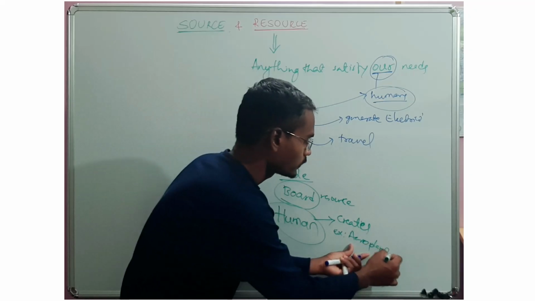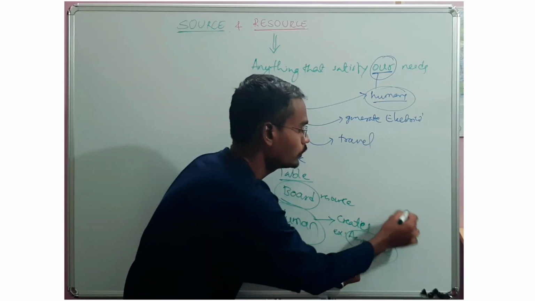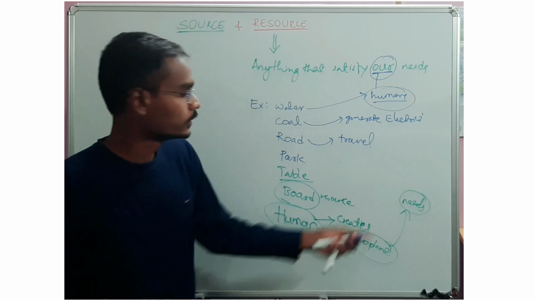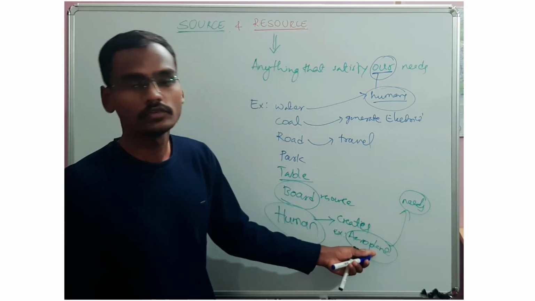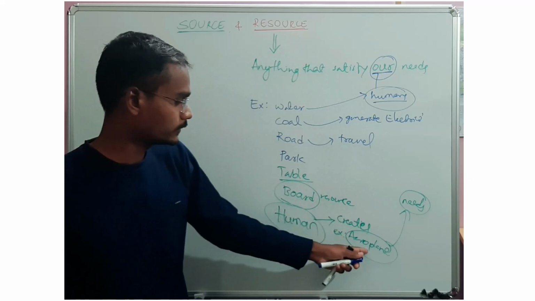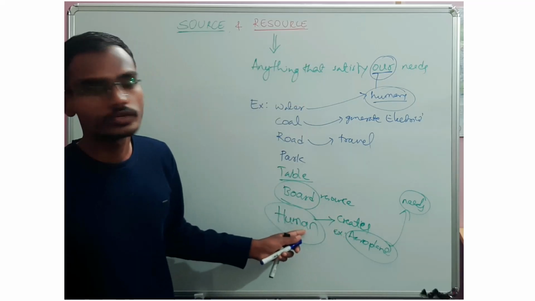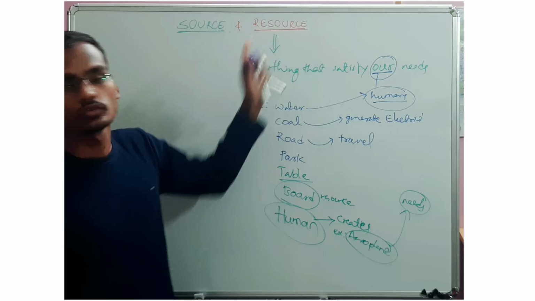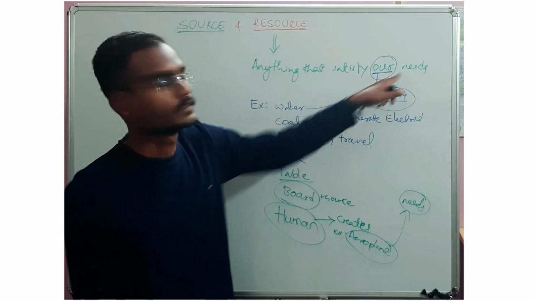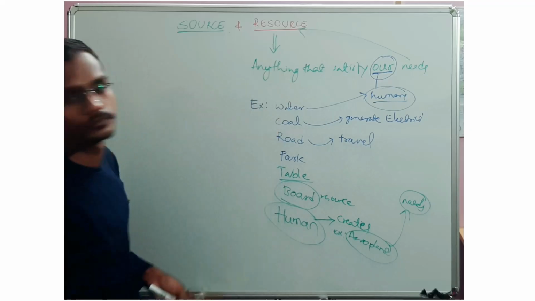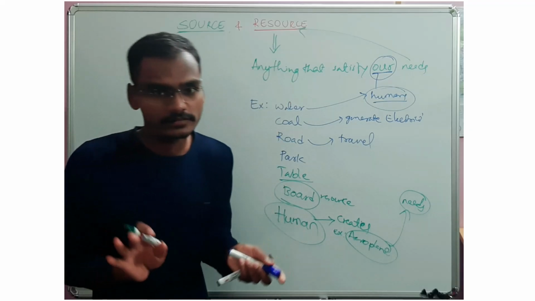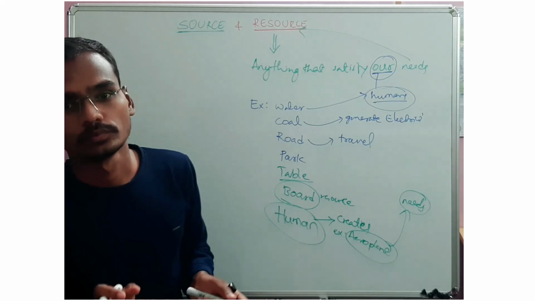This aeroplane satisfies the needs of humans, so the aeroplane is also a resource. Then who created this aeroplane? Humans. Then humans are also a resource, because humans satisfy human needs. Hence, human resource. I think it is clear what resource means.